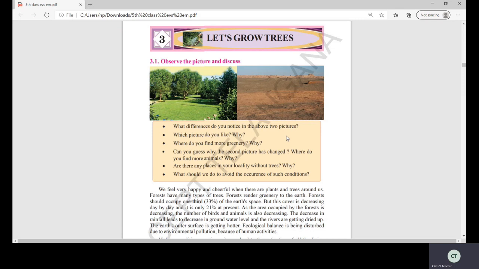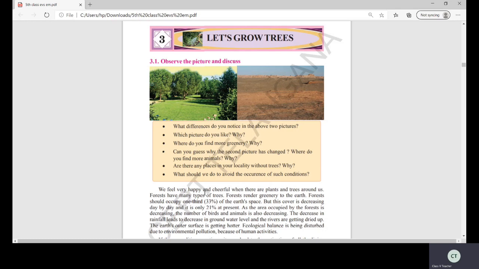Before, the forest was so much. Now, day by day, it is decreasing. Why? See, most of the places are becoming bare, as we saw in the second picture. Why? What is the reason? So, let's go into the lesson and learn deeply. Now, let me read the paragraph, children, and help you understand.